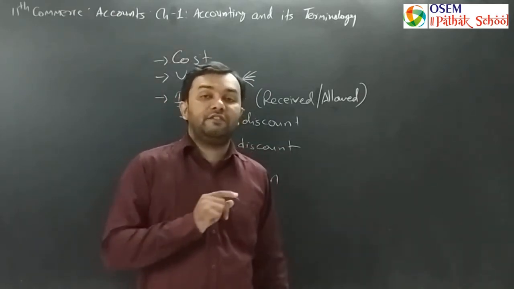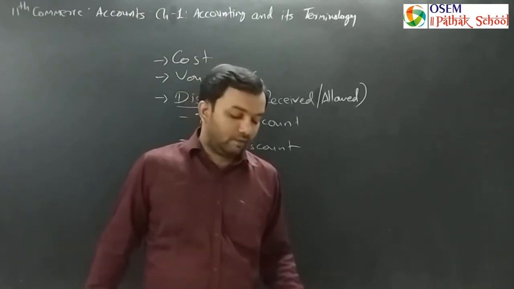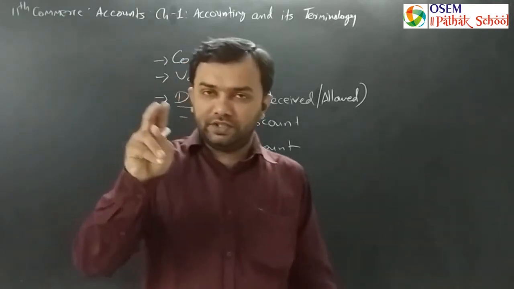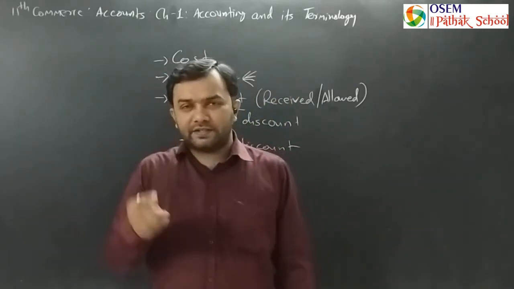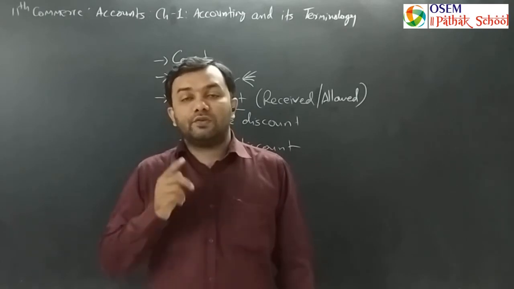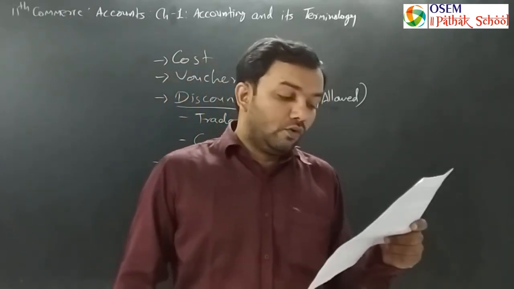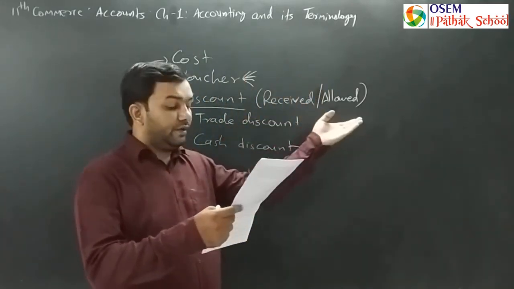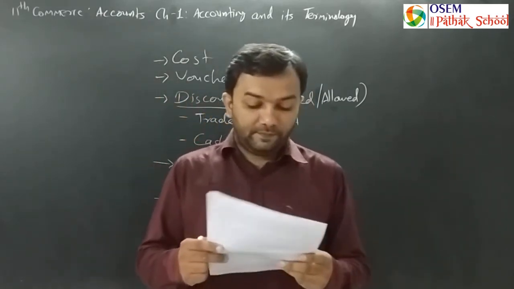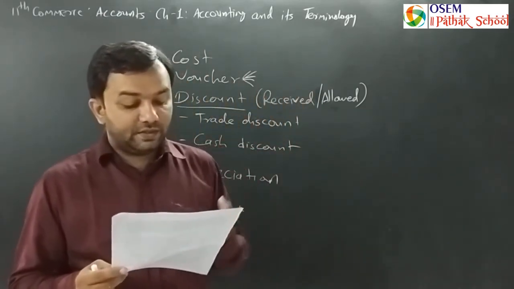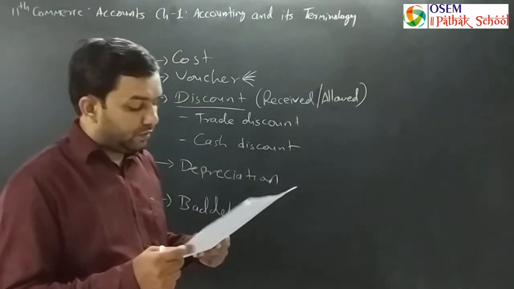In a credit transaction, there will never be a cash discount allowed. There are only trade discounts. Trade discounts can be allowed in both types of transaction, cash and credit. But cash discount is only for the cash transaction and not for the credit transaction. We have already discussed discount received and allowed. Discount received is your income, discount allowed is your loss or expense, which is explained in the further discussion in your textbook with examples that you can read.